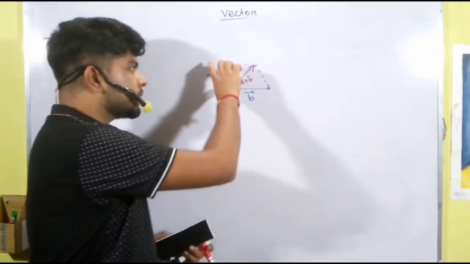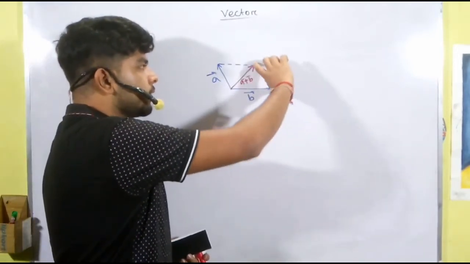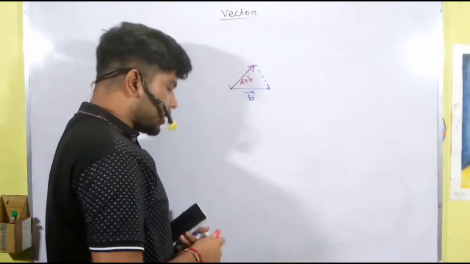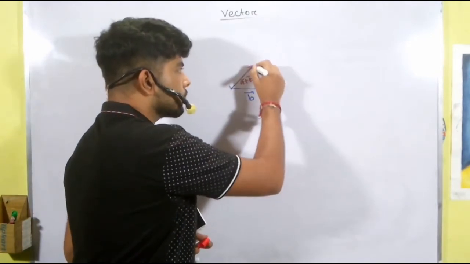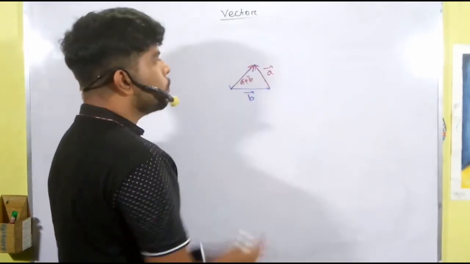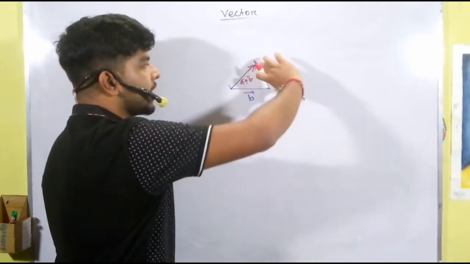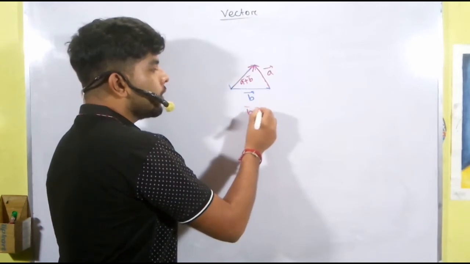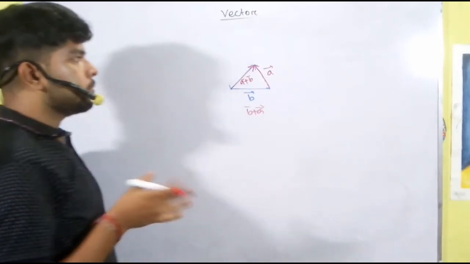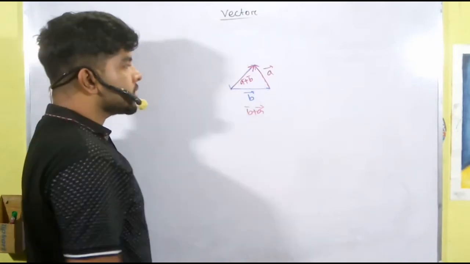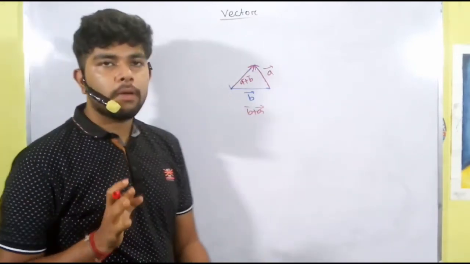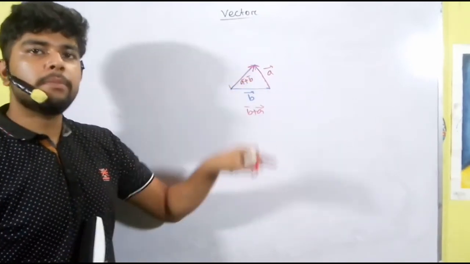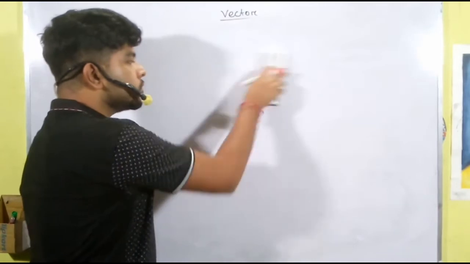Now if you take this a vector and place it here, what do you get? B vector plus a vector. So you get b plus a vector, right? And as you know from the commutative law, b plus a is the same as a plus b. So this is actually the same as the triangle formula. Hope you understand these things. So we have the parallelogram method and the triangle method. Let's do some numericals.